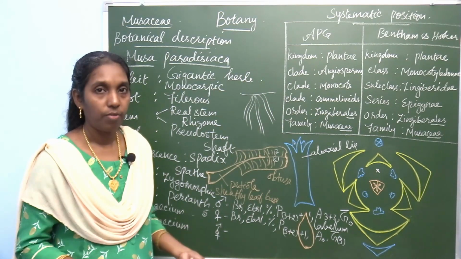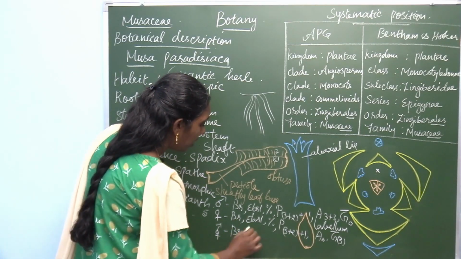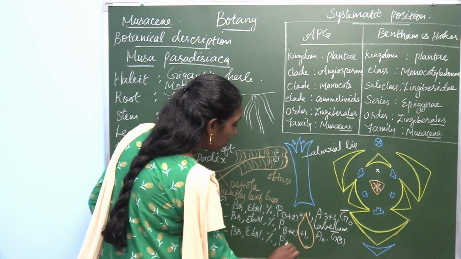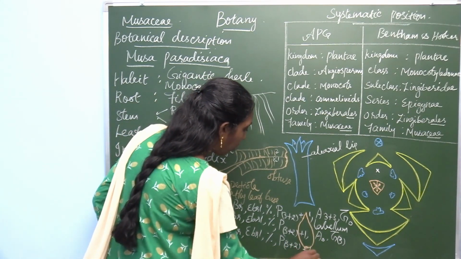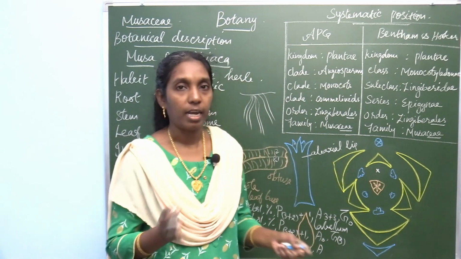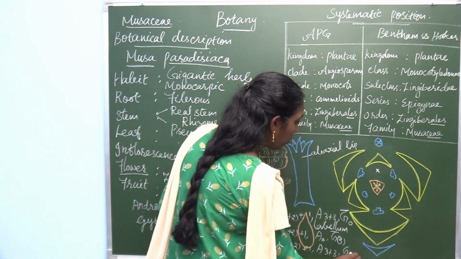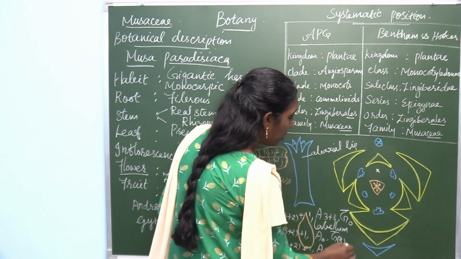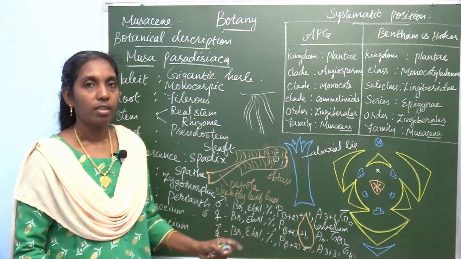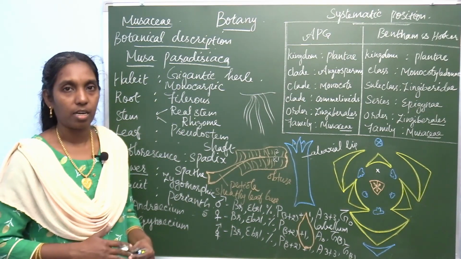Now the bisexual flower. In the bisexual flower, it starts from bracteate, ebracteolate, zygomorphic, perianth 3 plus 2 plus 1, androecium 3 plus 3, both androecium as well as gynoecium are present, gynoecium 3 carpels, syncarpous, superior ovary. So this is a very simple method of learning this botanical description of Musa paradisiaca.